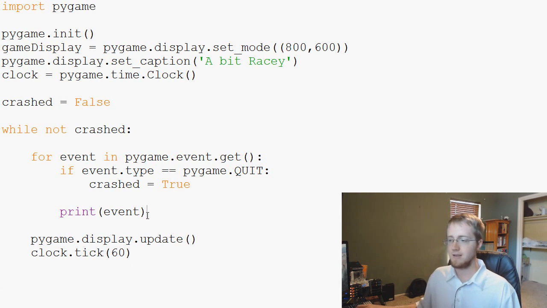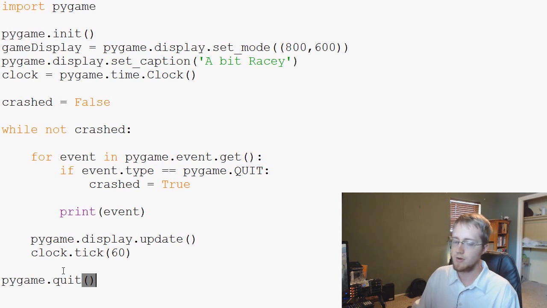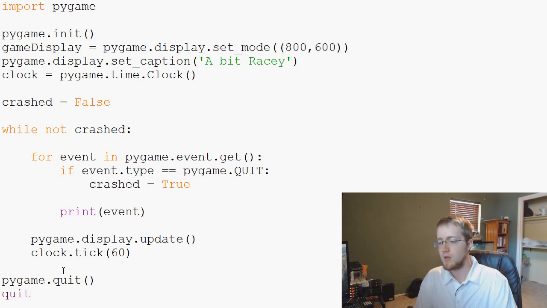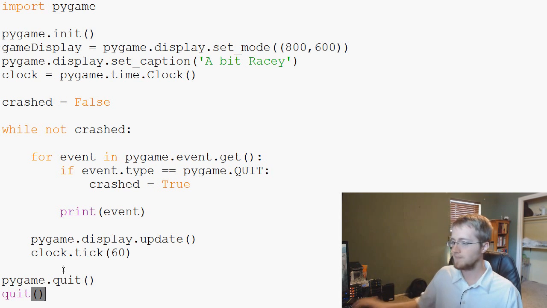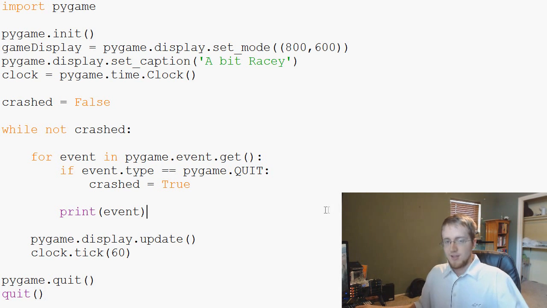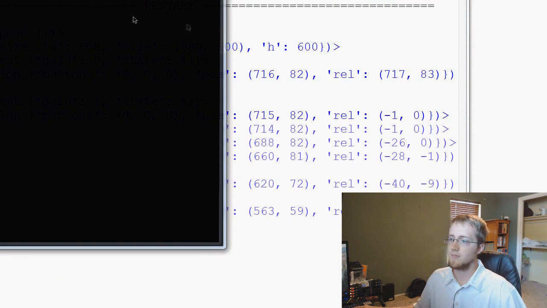Now the only other thing left for us is when the user wants to quit. There's a very specific way we need to exit PyGame. Just like we have to initiate PyGame, we have to uninitiate PyGame. The way that we uninitiate PyGame is with pygame.quit, empty parameters, and that will stop PyGame from running. And then we can run any other quitting function for our program. With Python, we can just quit with quit, empty parameters.